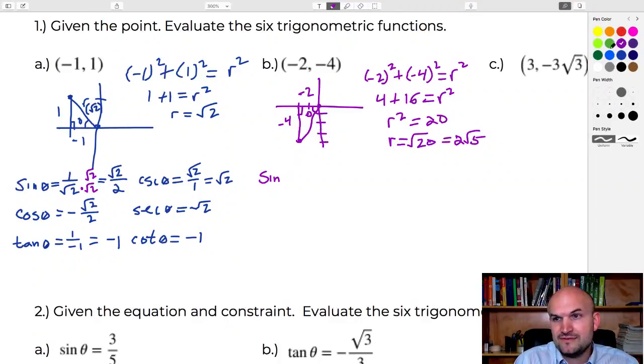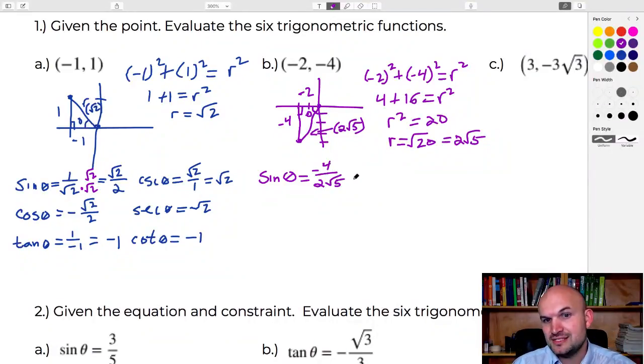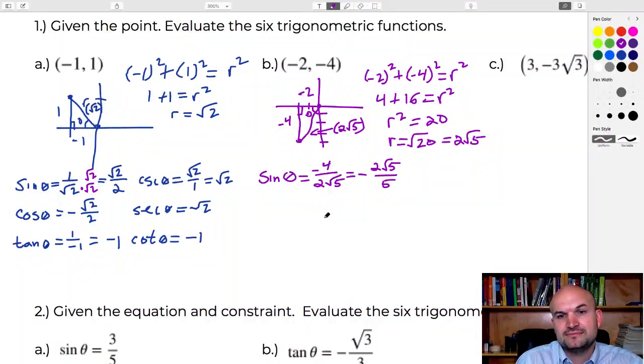So now I know what the hypotenuse is, which is 2 radical 5. All right, so the sine of this theta is going to be opposite over hypotenuse. So that's a negative 4 over 2 square root of 5. So in this case, there's a couple different things we're doing. We're taking the 2, dividing it into the negative 4, and then I'm going to rationalize the denominator. So when I take negative 4 divided by 2, I still have a negative value, right? But it's going to be 2 in the numerator. When I rationalize the denominator, I'll be left with the square root of 5 over 5.